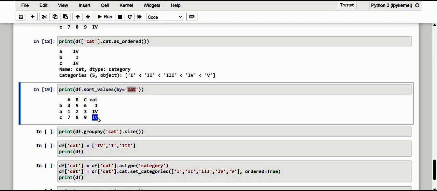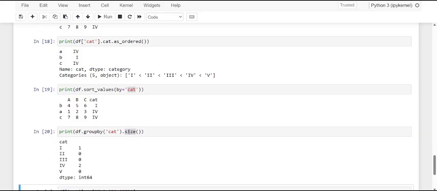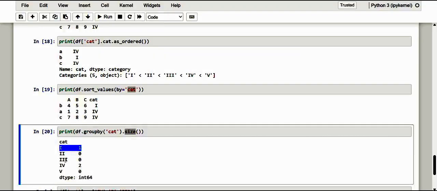Grouping can also be used in the case of categories. A useful application in categorization is knowing how many rows in the data frame belong to each category. That can be done by using size. See here, in category 1 we have 1 data, in category 4 we have 2 data. So that is also very useful here.